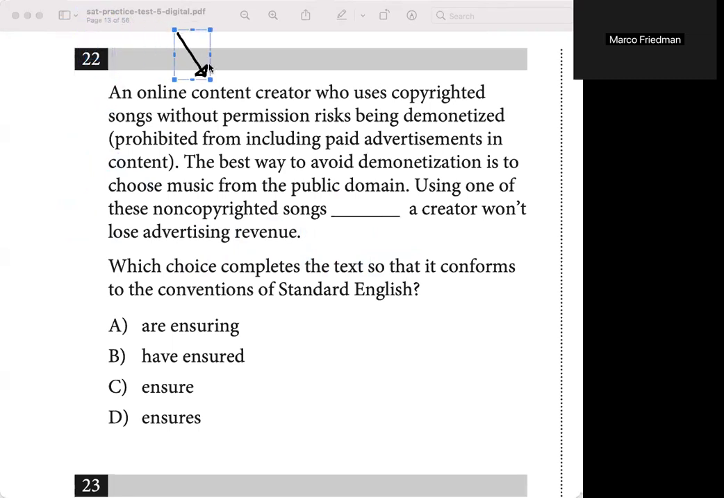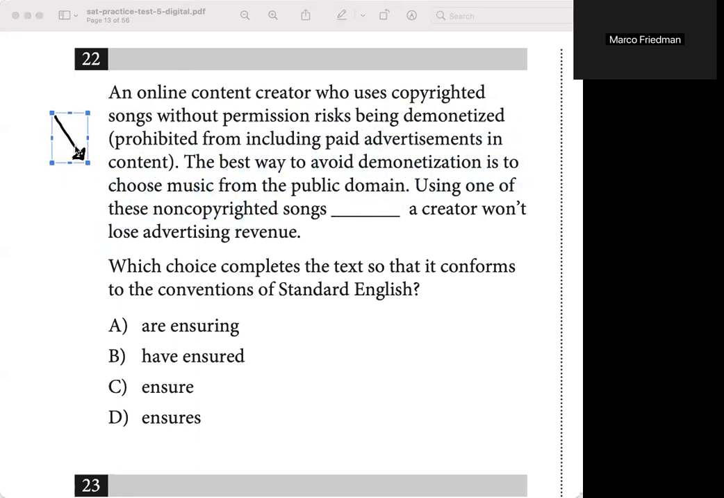An online content creator who uses copyrighted songs without permission risks being demonetized or prohibited from including paid advertisements in content. The best way to avoid demonetization is to choose music from the public domain. Using one of these non-copyrighted songs, blank, a creator won't lose advertising revenue.